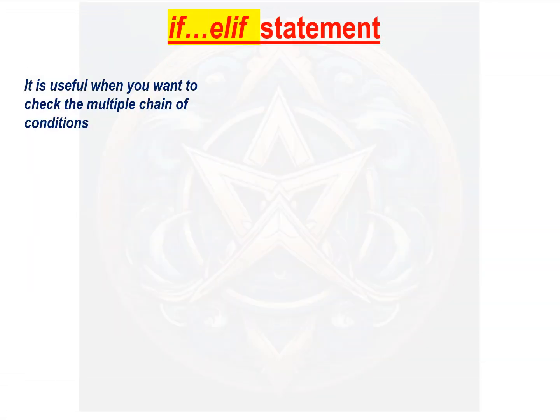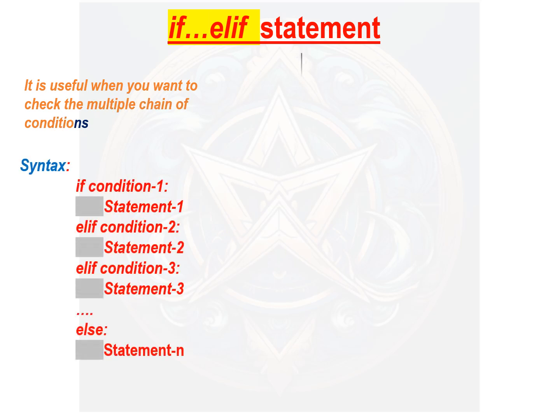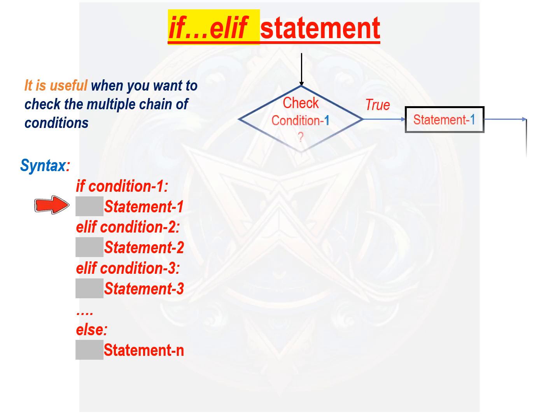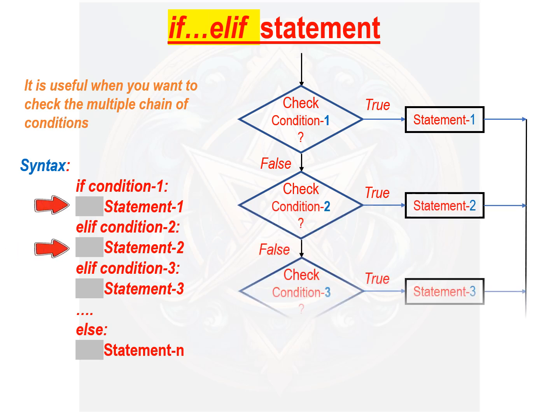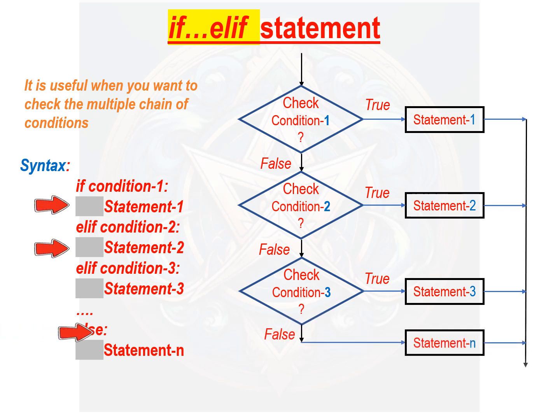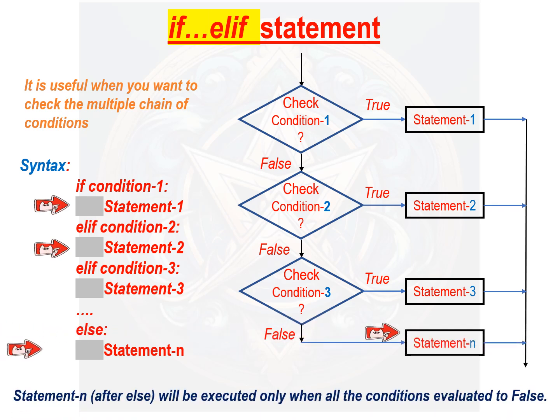When you want to check multiple chain of conditions, then use if-elif statement. It is clear from flowchart that at first condition 1 is evaluated. When it is true, statement 1 is executed. Otherwise, condition 2 is evaluated. When it is true, statement 2 executes. And so on. If all the conditions given before else evaluated to false, then statement written after else statement is executed.